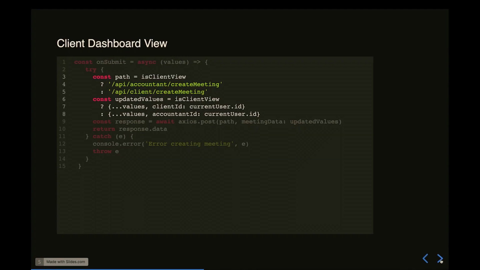And this is what the API now looks like, that actual submit function. There's a difference there, because based on if it's a client or whether it's the accountant, we may have different endpoints we want to hit for that path on creating a new meeting, right? OK, so there's a little extra complexity there. At this point, that form is looking a little painful to read, but not too bad.